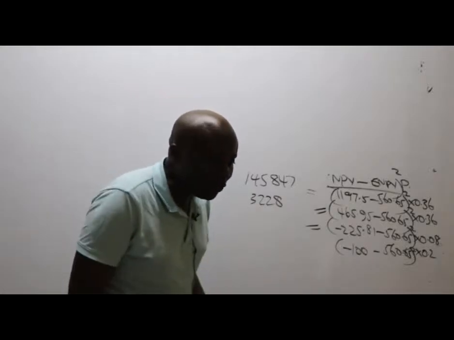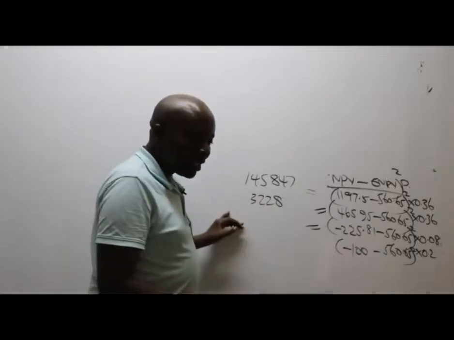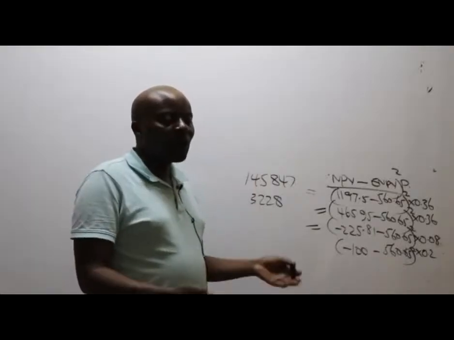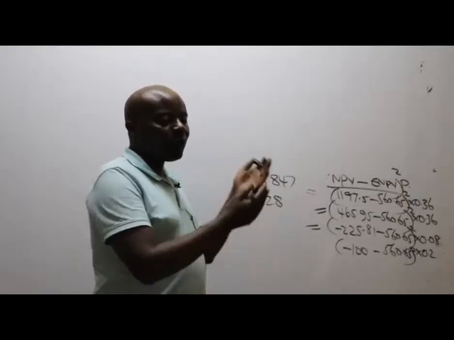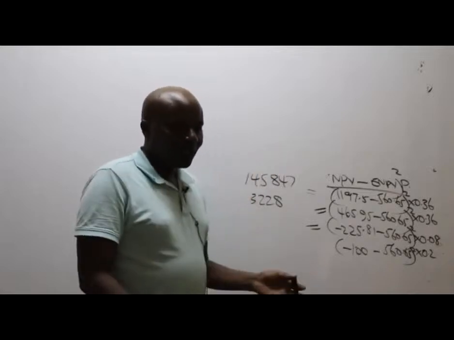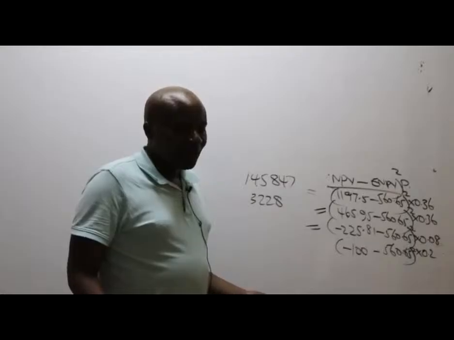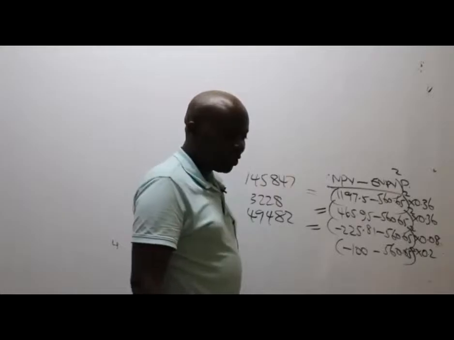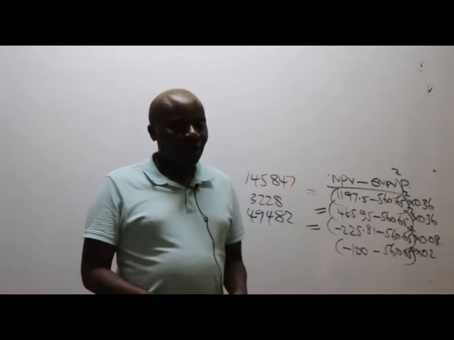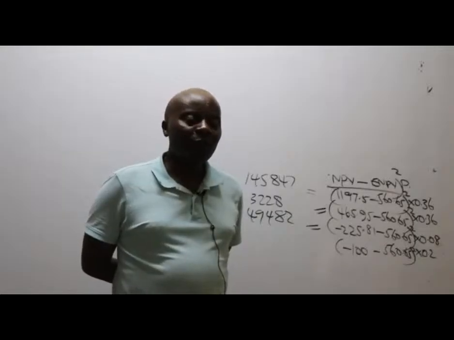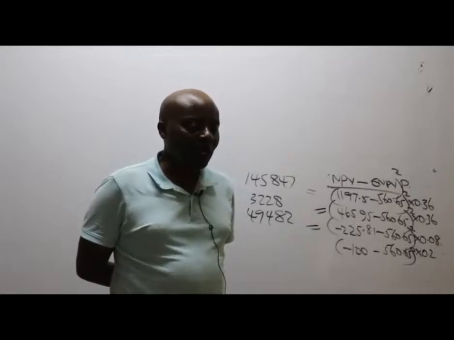The third one is 145,840. No, you guys are confusing me now, Charity. We are not on the first one now. Now we are on the third one. You write whatever figure you have there. If your calculator is cheating you, put that figure down. Work with your figure. 49,482. And then now you come and give me the last one.